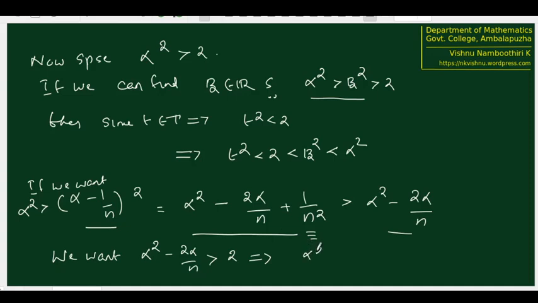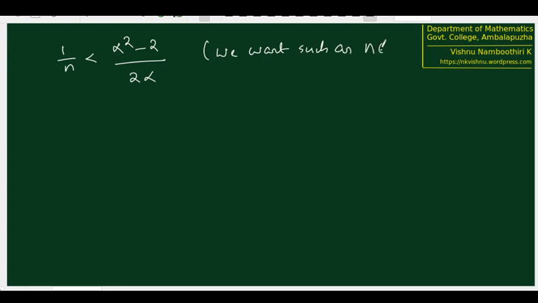So alpha square minus 2 greater than 2 alpha by n, or 1 by n less than alpha square minus 2 by 2 alpha. So we want such an n satisfying this condition.